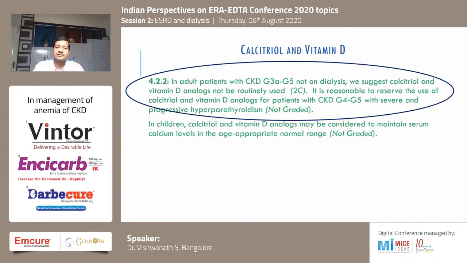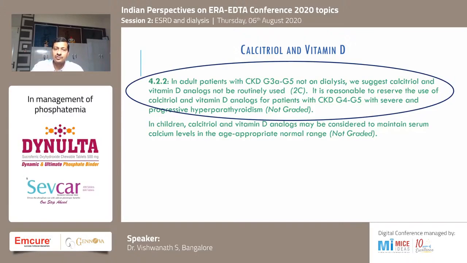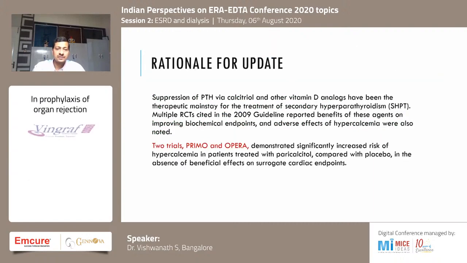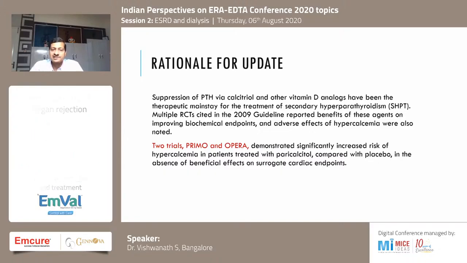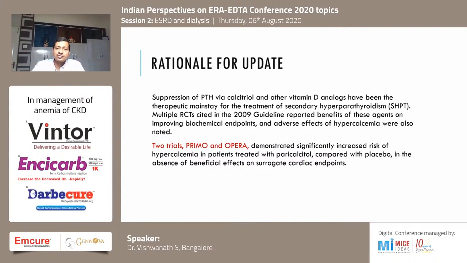This is again a little different from the 2009 guidelines. They have said not to use too much of vitamin D analogs and to reserve the use of calcitriol only for people who have severe and progressive hyperparathyroidism. This is again to prevent adynamic bone disease. This was based on two trials, PRIMO and OPERA, where they found an increased risk of hypercalcemia with paricalcitol and other calcium and vitamin D supplements. That's the reason they have moved away from too much of vitamin D analogs and vitamin D.